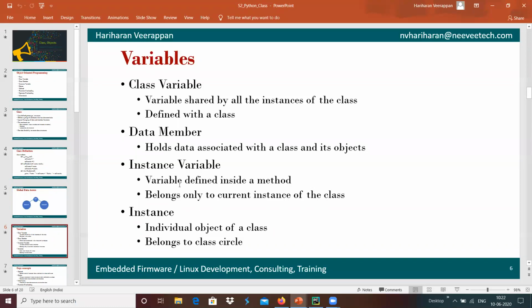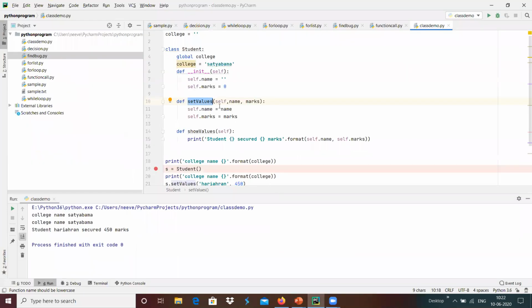And we have an instance variable. An instance variable is a variable defined inside a method, and it belongs only to the current instance. For example, here we have self as the instance variable which belongs to this instance basically.